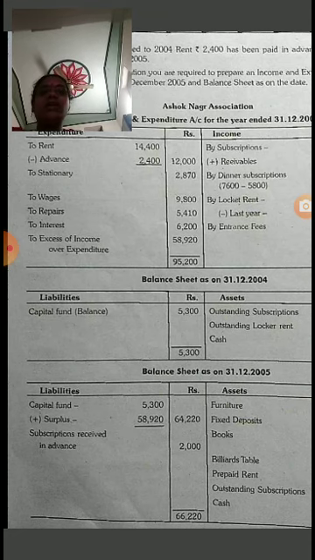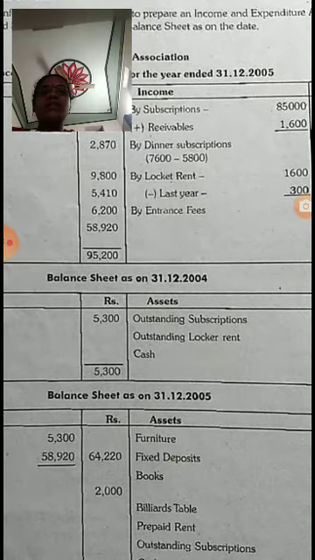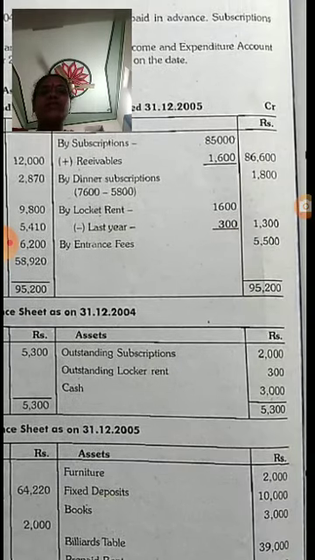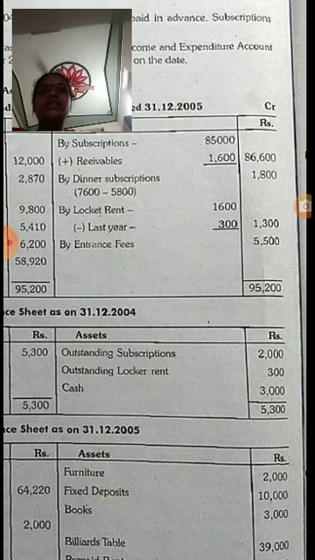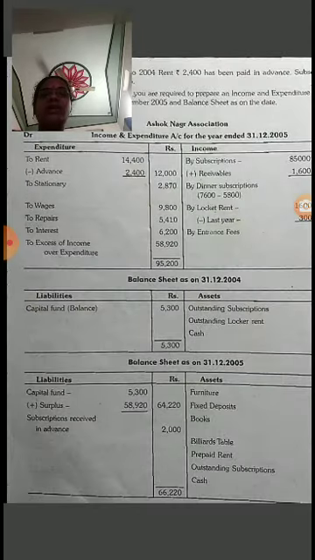So here to know the capital fund, we have to prepare the opening balance sheet. The opening balance sheet as on 31/12/2004, outstanding subscriptions 2,000, it is given in the adjustment. Outstanding locker rent 300 and cash is 3,000. Now the capital fund is 5,300.